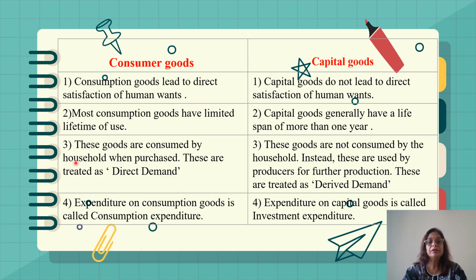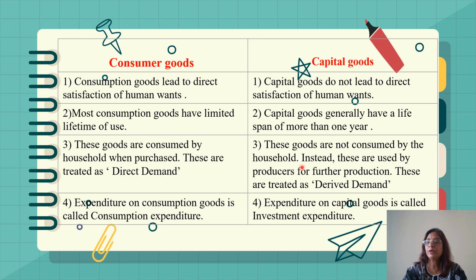Now, the third difference is these goods are consumed by households when purchased. These are treated as direct demand. That means we directly demand the consumer goods for the satisfaction of our wants. But capital goods are not consumed by the household.